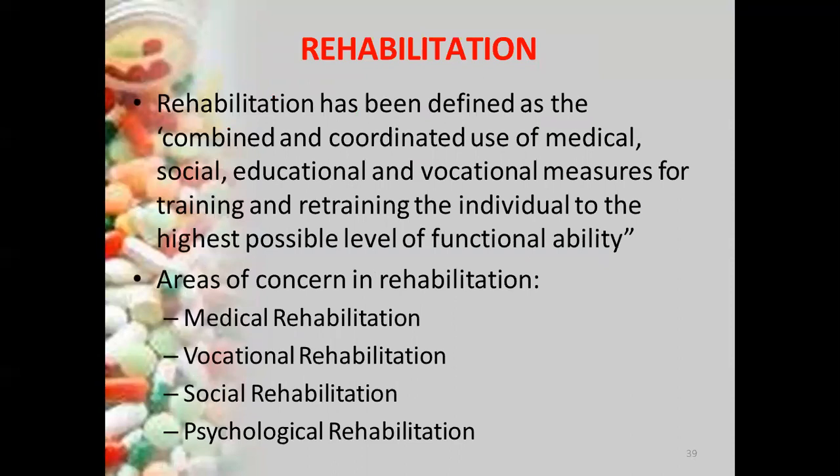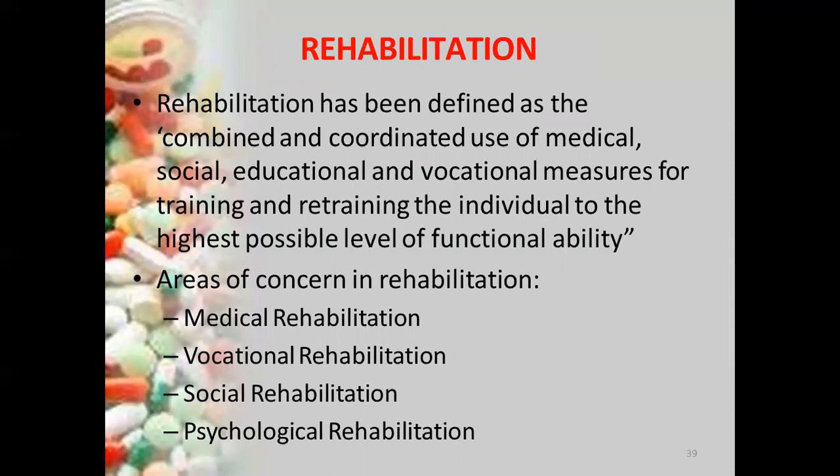So that is regarding the levels of prevention. There are four levels of prevention: primordial prevention, primary prevention, secondary prevention and tertiary prevention. Primordial prevention is the true prevention, where we avoid the risk factors or the emergence of a disease.